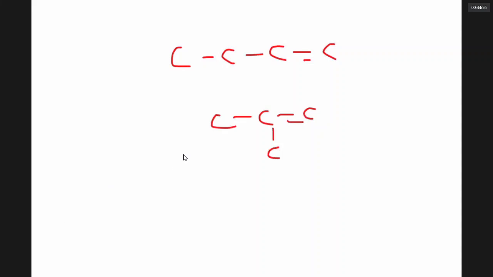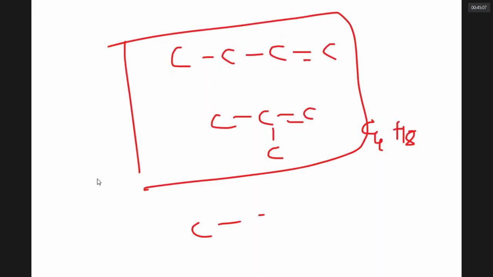Another point: in alkenes also, to have chain isomerism, you require a minimum of 4 carbons. There can be 1-butene and 2-methylpropene. Both have the formula C4H8. They are chain isomers. Sir, if I write like this, 1 and 3 are not chain isomers.